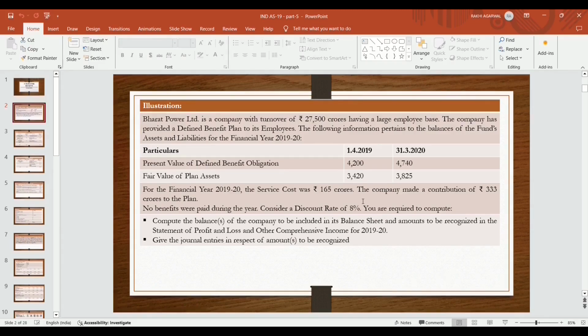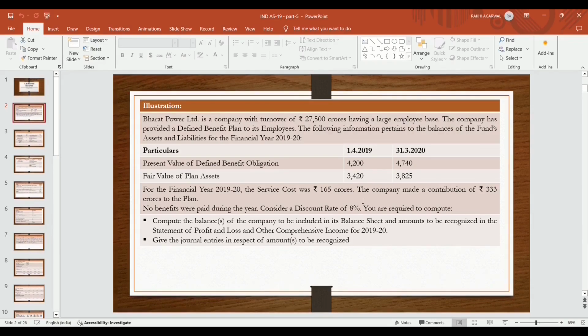Present value of defined benefit obligation: on 1st April 2019 it is 4,200 crores, and closing balance on 31st March 2020 is 4,740 crores. Fair value of plan asset: on 1st April 2019 it is 3,420 crores, and on 31st March 2020 it is 3,825 crores.